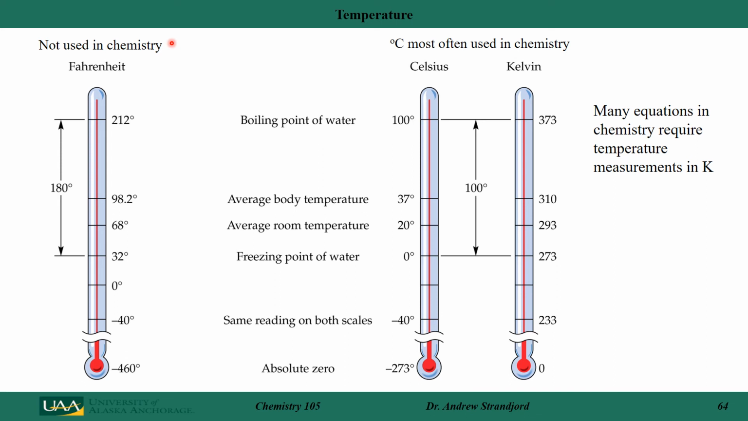Fahrenheit is not used in chemistry at all anymore. In chemistry, we use Celsius and Kelvin, and degrees Celsius is most often used in the laboratory because it's a scale that is convenient. So the boiling point of water is 100 degrees Celsius or 373 Kelvin. The average body temperature is 37 degrees Celsius or 310 Kelvin. The average room temperature is 20 degrees Celsius or 293 Kelvin. And the freezing point of water is 0 Celsius or 273 Kelvin.